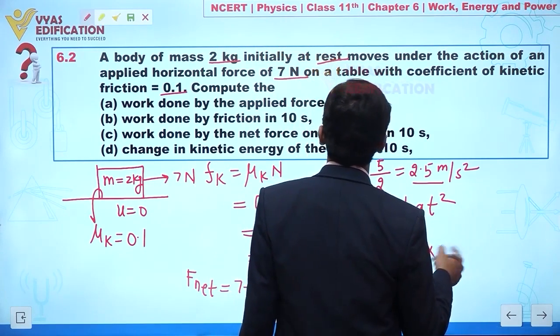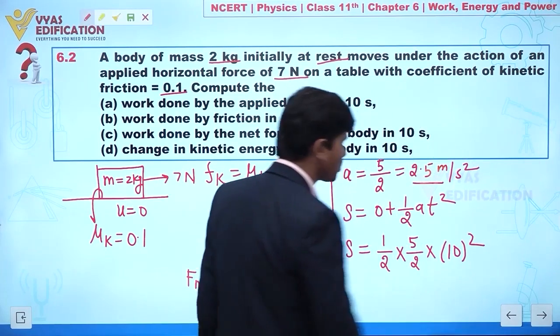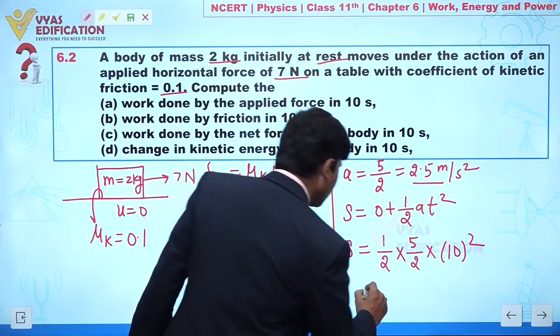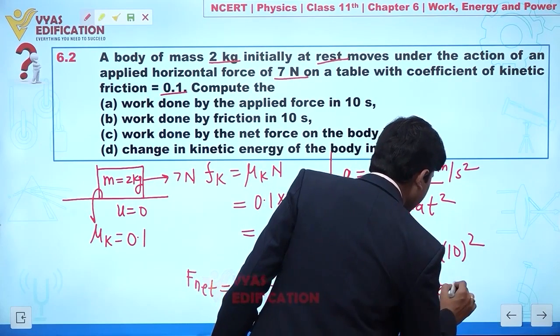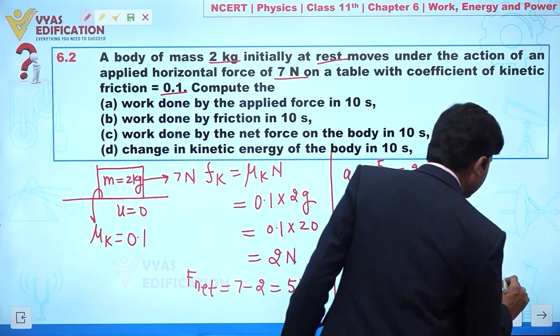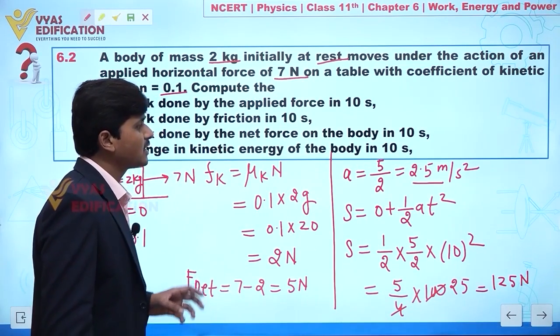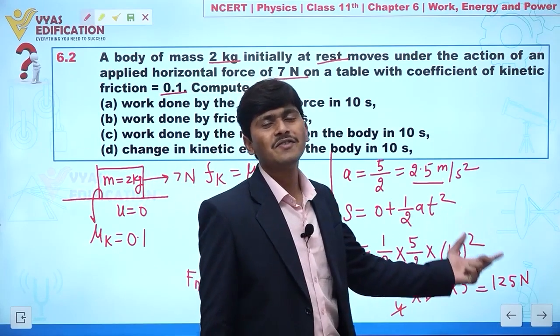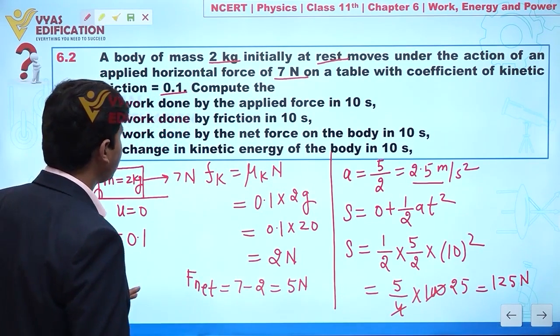T square means we can say 10 seconds, so this is 10 square. Clear? So we can write like this, 5 by 4 into 100. I can say this is 25. So this one is 125. Clear? So we can say the displacement of the particle is 125. Clear? So now can we calculate here?